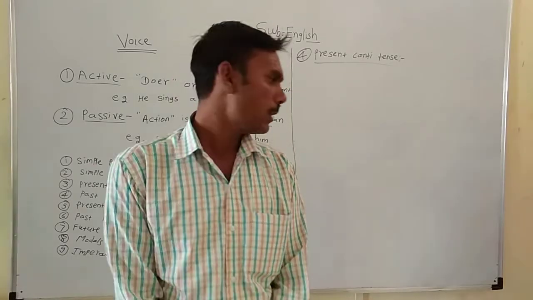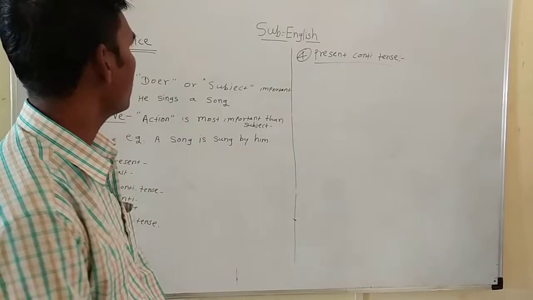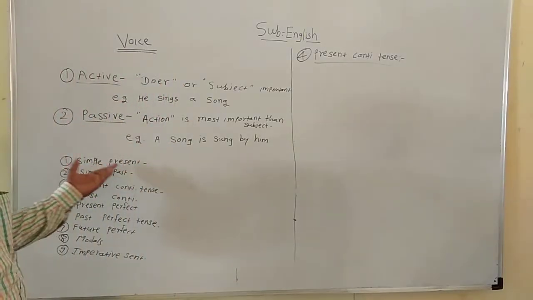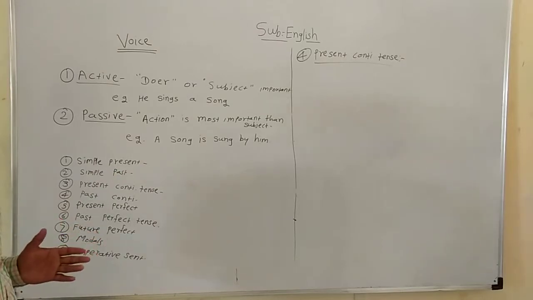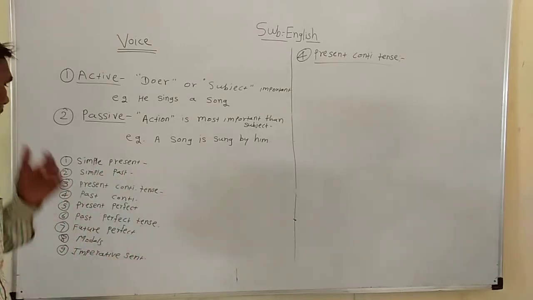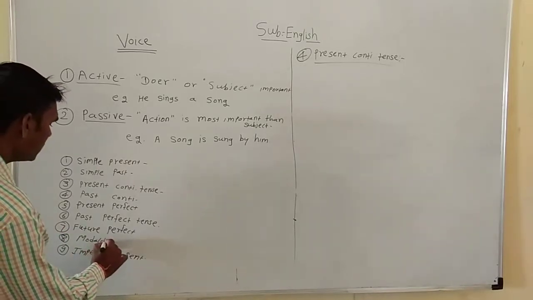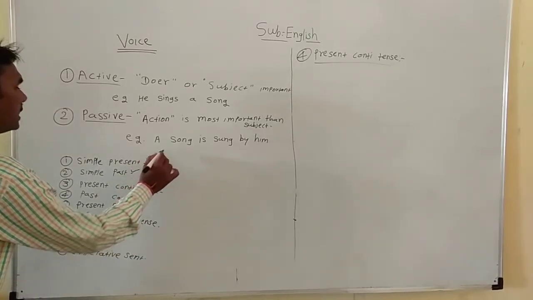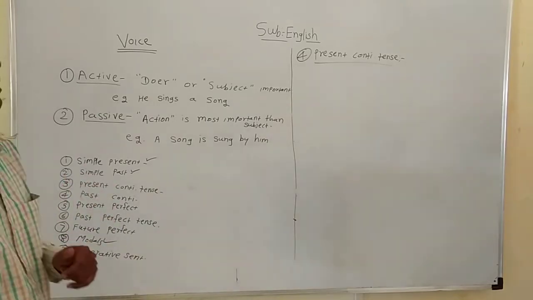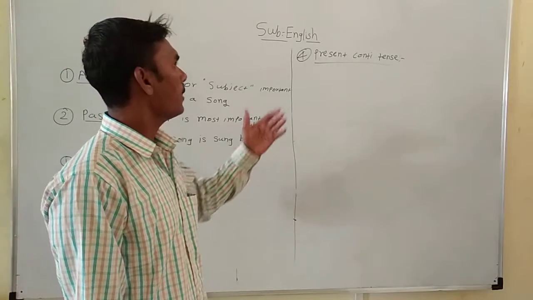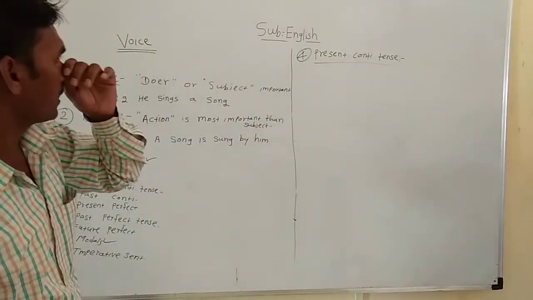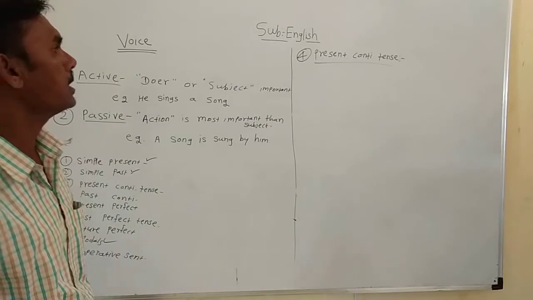In the last session we started the topic active and passive voice. We have seen how a sentence given in simple present tense, simple past tense, and modals converts into passive voice. We have seen three types of sentences and how they convert into passive voice. Today we start how a sentence given in present continuous tense converts into passive voice.